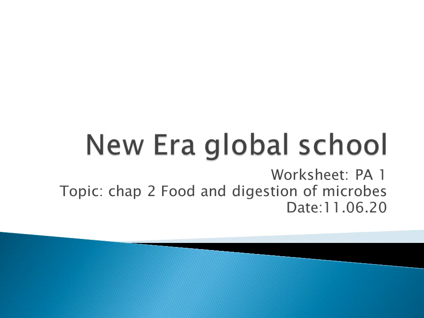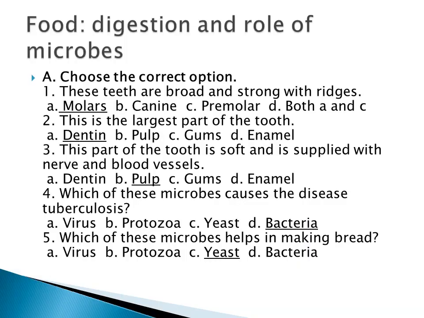So today we are going to discuss our worksheet, the PA1 worksheet, chapter 2, that is food and digestion of microbes. Everyone take your worksheet with a pencil and mark the answer. The first one, choose the correct option.